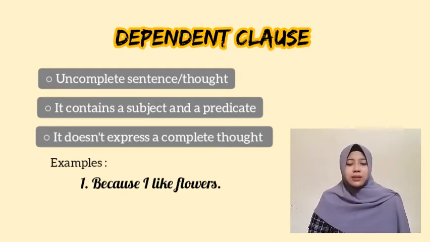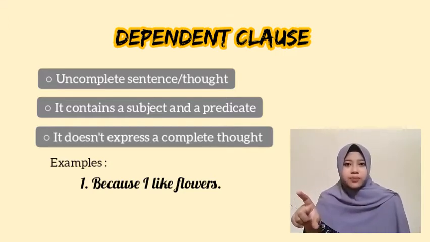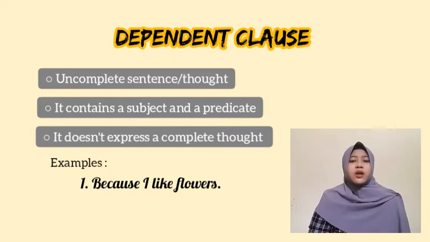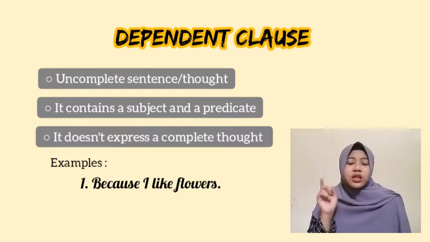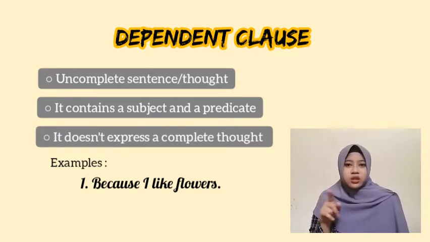I as the subject, like as the verb, flowers as the object. But because I like flowers, then what happened? So this is not a complete sentence or thought.